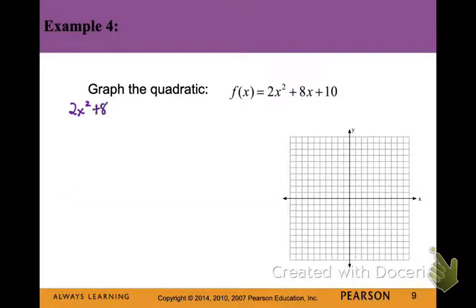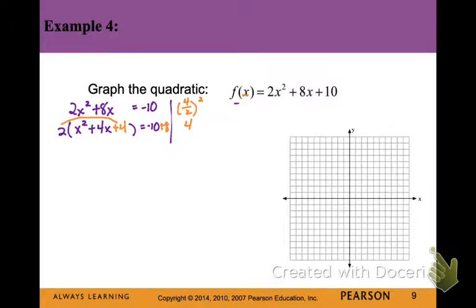Sometimes you'll need to complete the square and it has an a value that is not 1. So what we need to do is we need to factor out the a value. Notice I have moved my c value over, and so I'm going to factor out the 2 here. Now half of my b value is 2, and 2 squared is 4. So I'm going to add 4 to the left side, but notice I'm adding 8 to the right side, because technically what I am adding to the left side is 2 times 4.